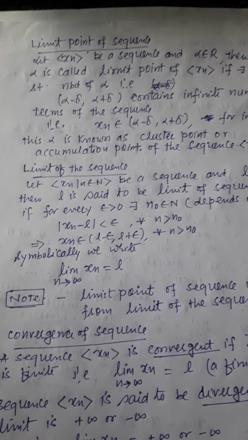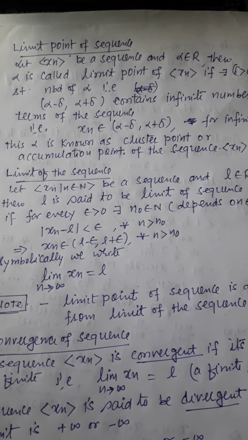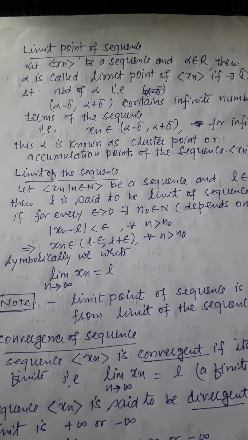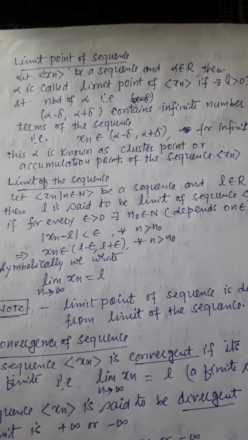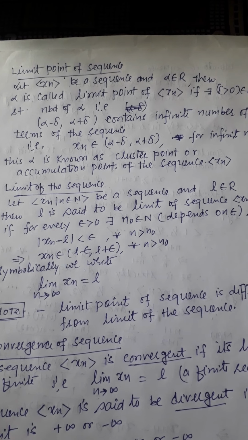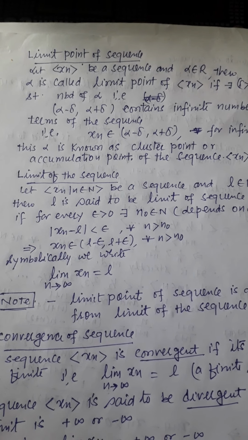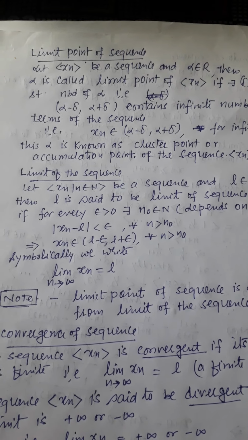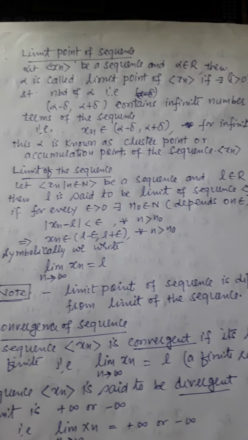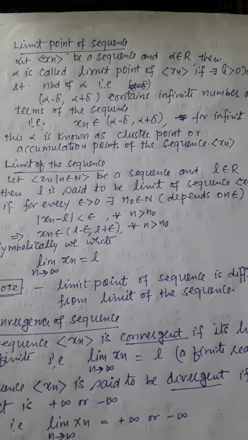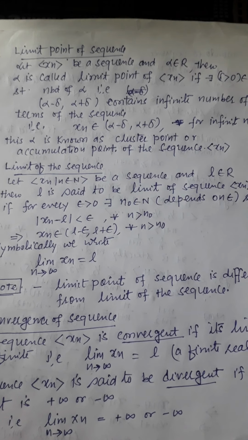Let xn be a sequence and alpha be any real number. Then this real number alpha is called a limit point of the sequence if there exists a delta greater than 0, a real number, such that the neighborhood of this alpha contains an infinite number of terms of the sequence. Then alpha is said to be a limit point of the sequence.